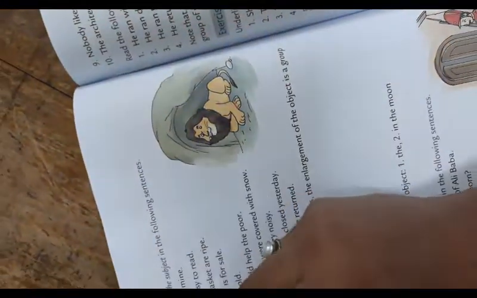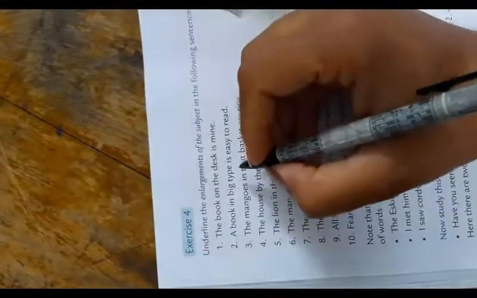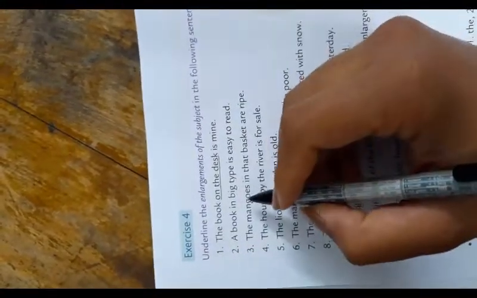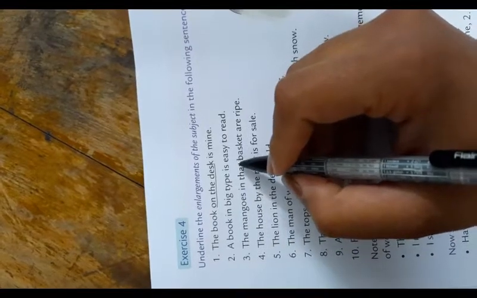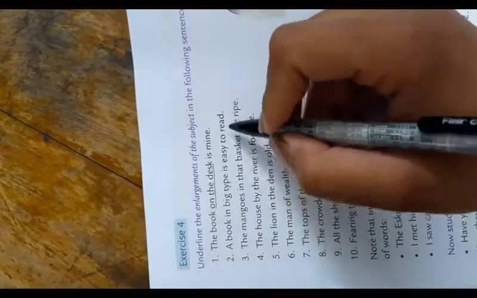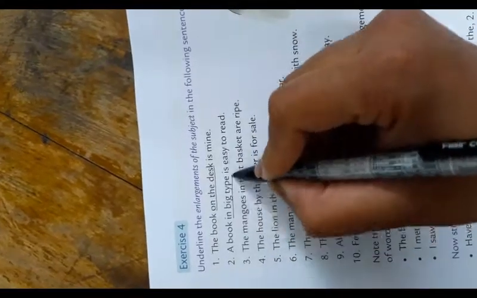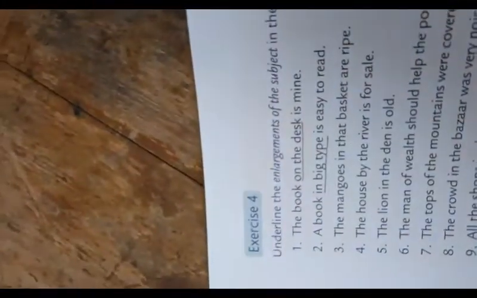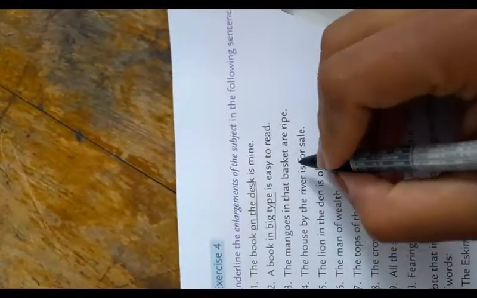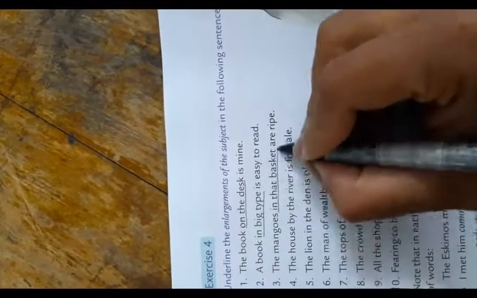First one, the book on the desk is mine. On the desk. A book in big type is easy to read. In big type. Next, the mangoes in that basket are ripe. In that basket.